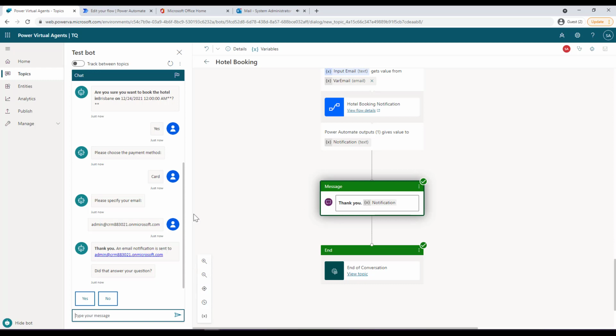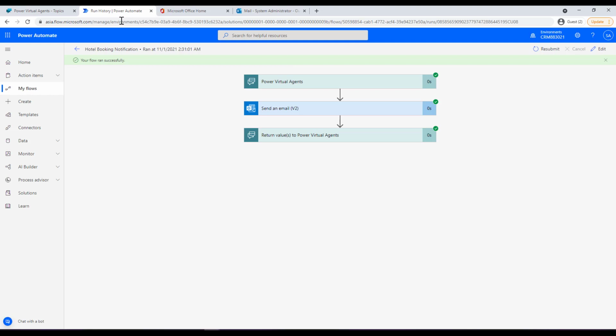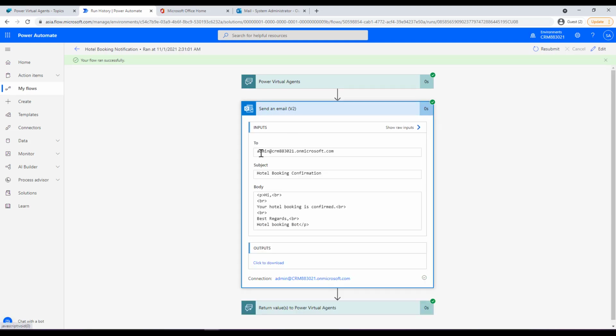So now you will see that as soon as I provide my email address, it went into this particular action. And behind the scenes, it ran the Power Automate. It has sent me an email and also thrown out a confirmation message that an email notification is sent to this particular email address. So if you go to your Power Automate now, you can see that the flow has run successfully. And if I go to my Outlook, you will see that it captured the recipient, it captured the subject, and then it has sent this particular body that I had configured.